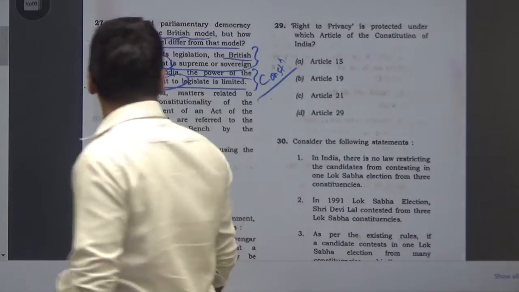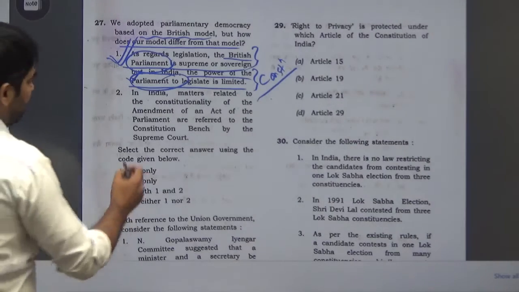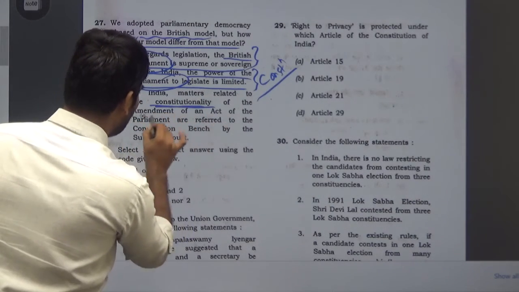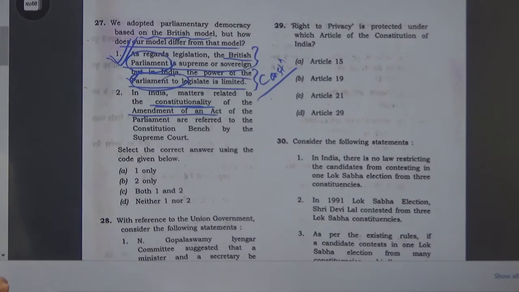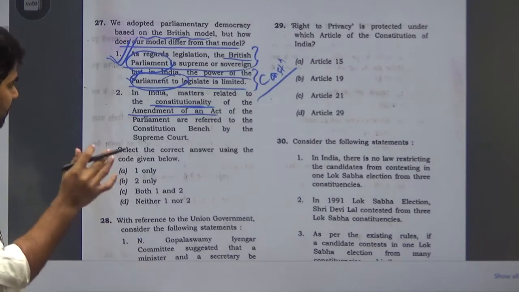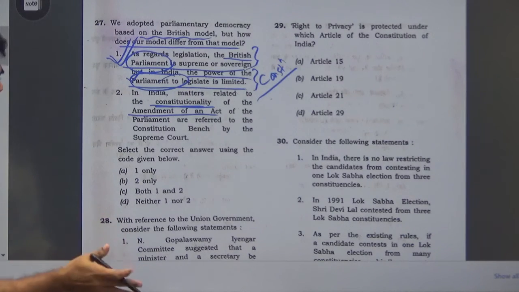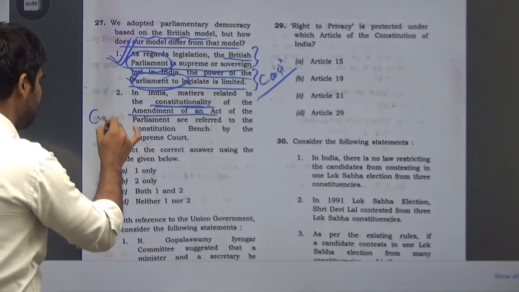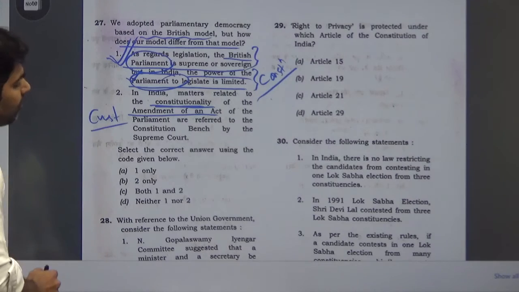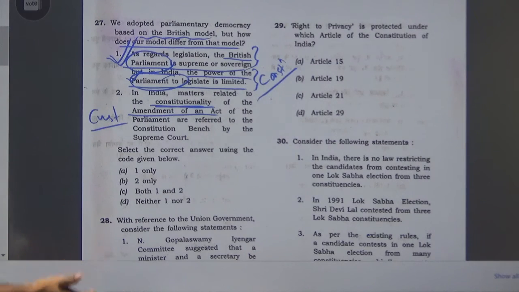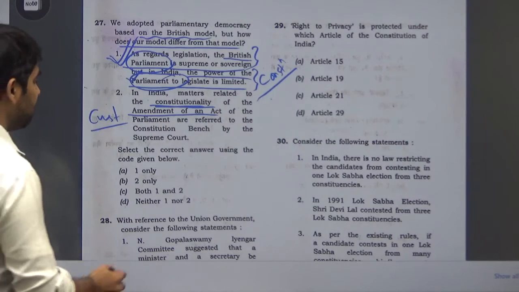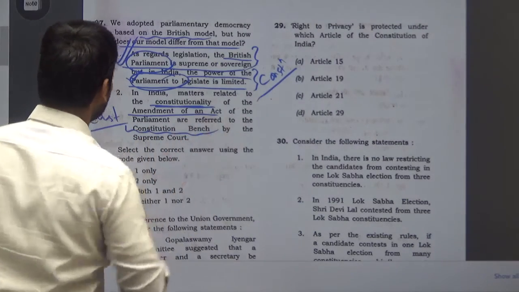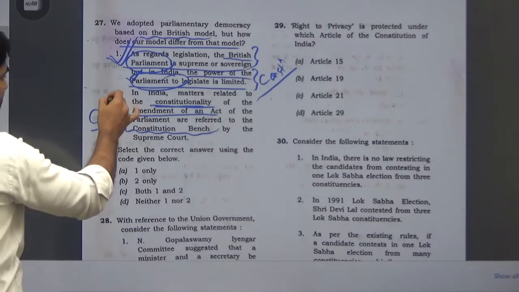If there is an act, whether it is constitutionally valid or not will be decided by the Supreme Court, because the Supreme Court is the custodian of the constitution, and this will not be decided by any bench, but a bench specially constituted for this purpose, and that bench is called the Constitution Bench.